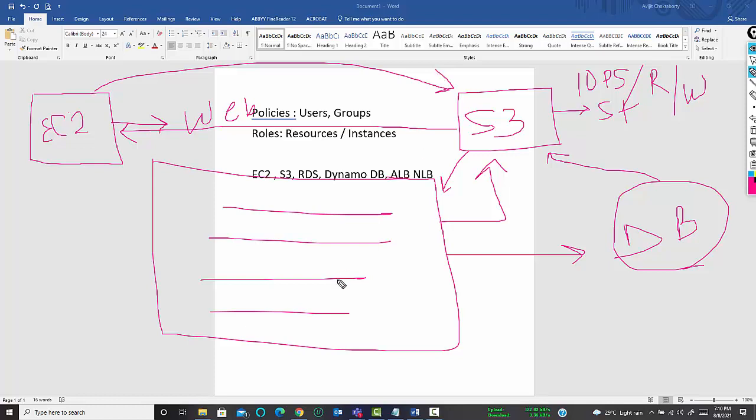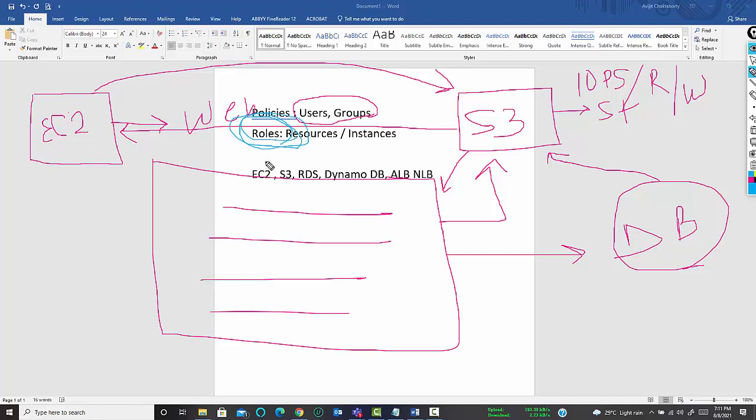But we have seen yesterday that permissions can only be given to users and groups. Like we have given Amazon S3 full access permission. We have created customized permission where no one can delete some data from the storage, or no one can delete a database instance or a table from a database, right? But how can a virtual machine, or a static website, or a dynamic website have access to this S3 device? This is the storage. So there needs to be an access. So there, actually, the function of these roles comes into picture.